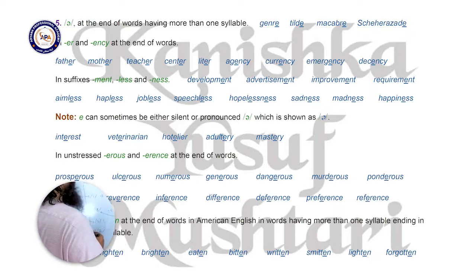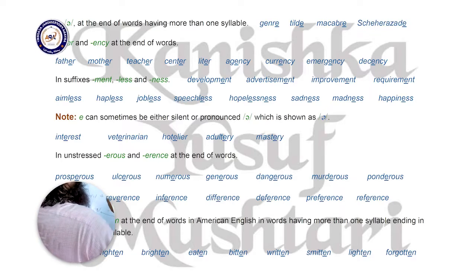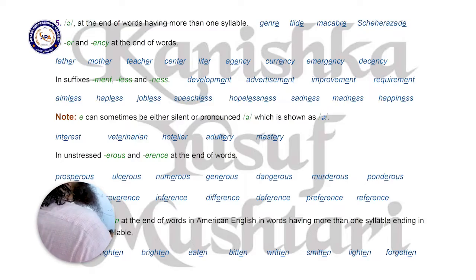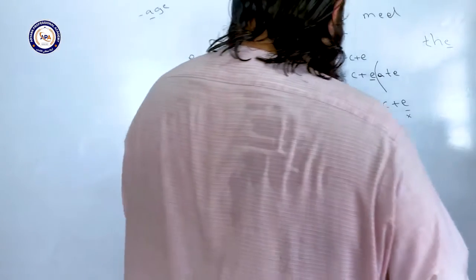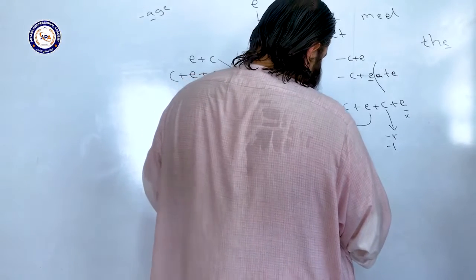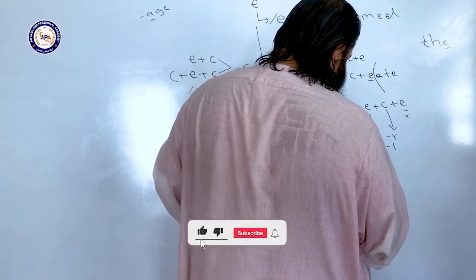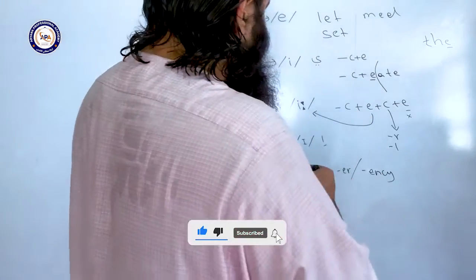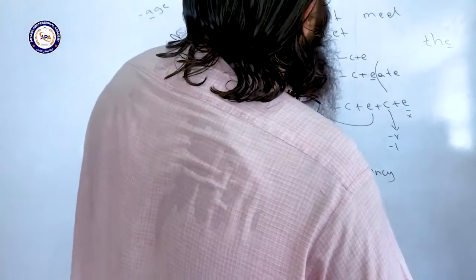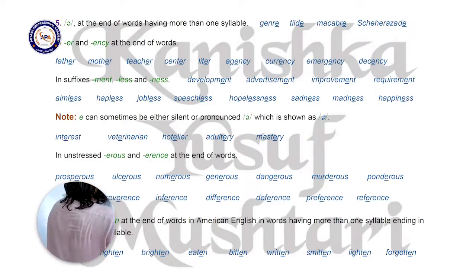And another formula for E with a schwa sound, in ER and in ENCY at the end of words. Whenever we have ER at the end of a word or ENCY at the end of a word, in these two cases, E is pronounced, sorry, schwa sound. Examples for ER like father, mother, teacher, center, leader. In ENCY like agency, currency, emergency, decency.